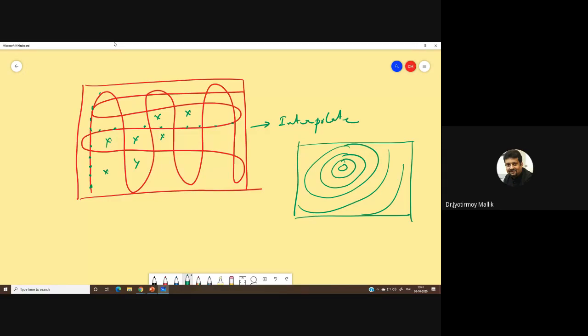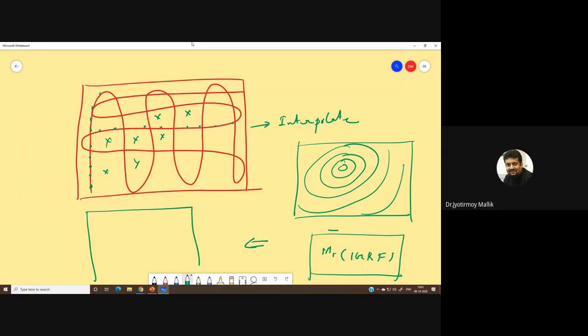Then I subtract from it a map of the IGRF, and what I get is another contour map. That provides me my magnetic anomaly map.